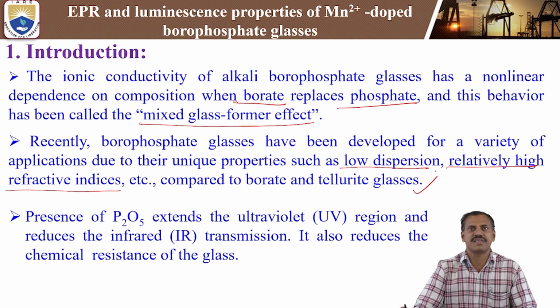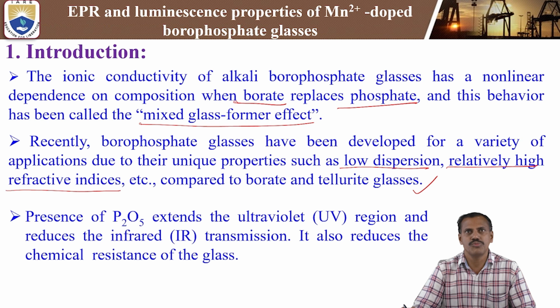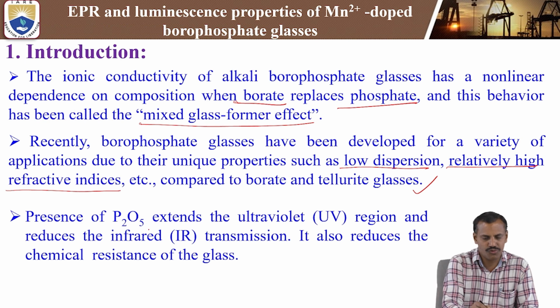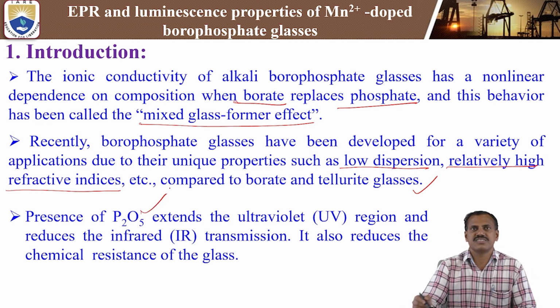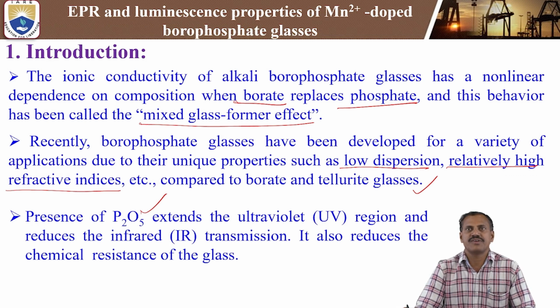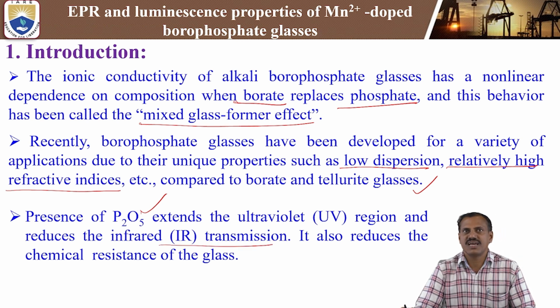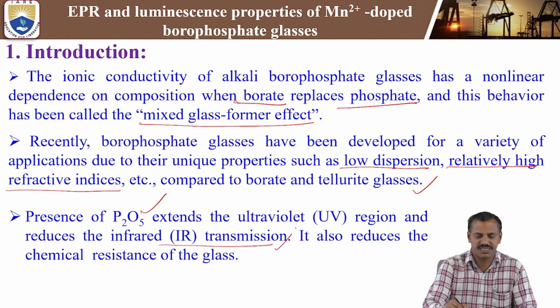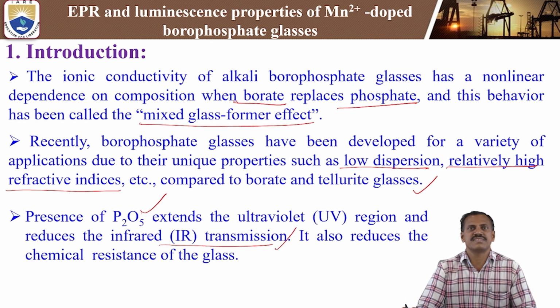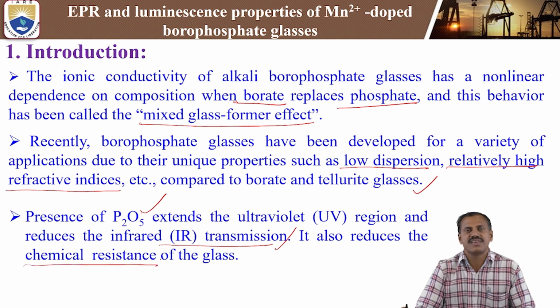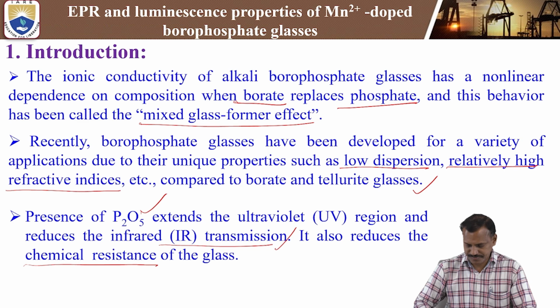Next, the presence of phosphate, that means P2O5. Here we are discussing borophosphate, so to borate B2O3 you are additionally adding phosphorus pentoxide, P2O5. Whenever phosphate is added within borate glasses, it extends the ultraviolet (UV) region and reduces the infrared transmission. It also reduces the chemical resistance of the glass. These are the important unique properties of borophosphate glasses.